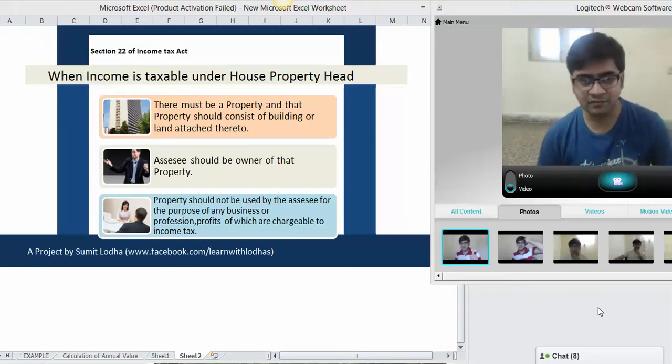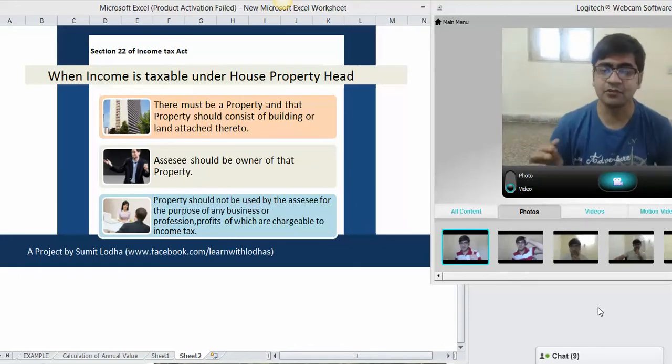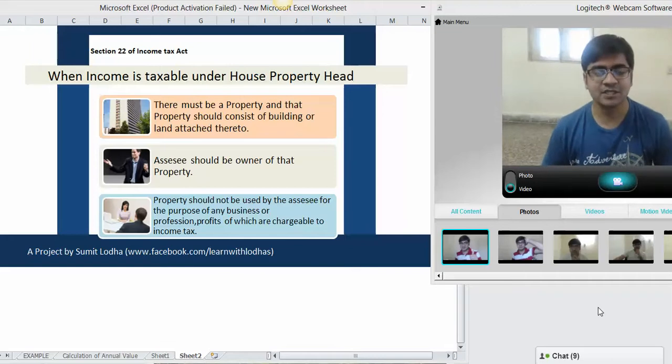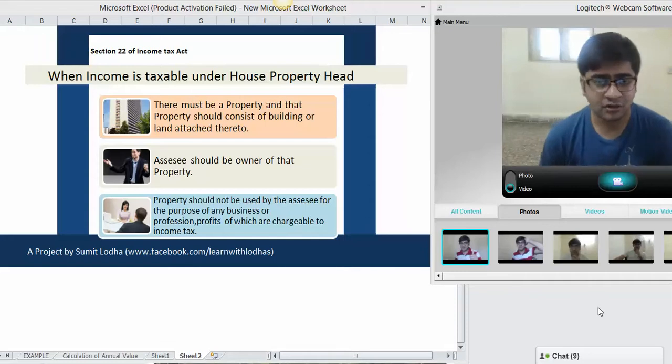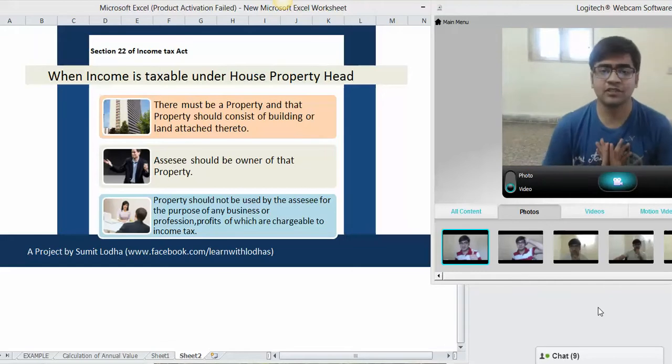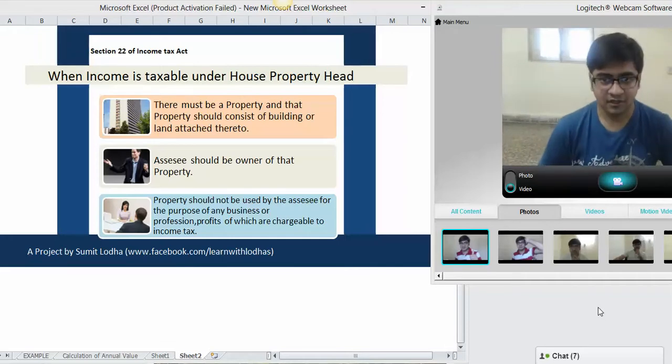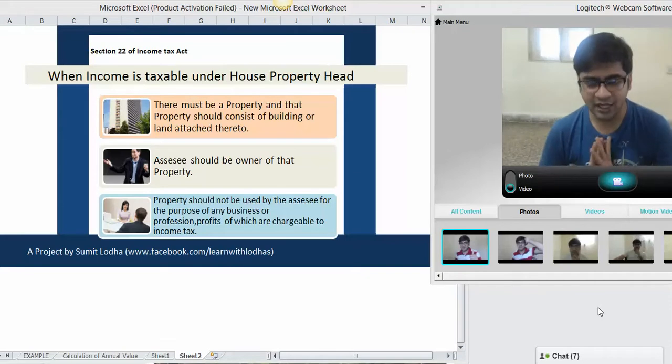So third condition, moving ahead to third condition, which is property should not be used for assessee's own business or profession of which profit is chargeable under income tax head. This condition is saying that the property which we are talking about in conditions 1 and 2 is not used by the assessee for his own business or profession. Let's say I have one flat which I am using for my chartered accountancy profession, then any income arising out of that property is not taxable under the house property head. For that, business head applies.